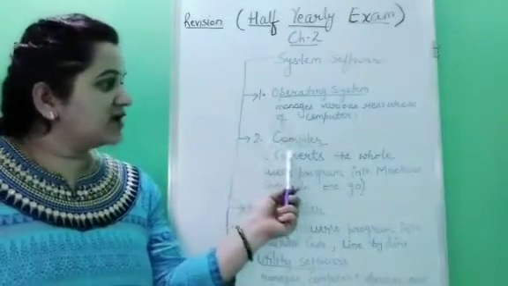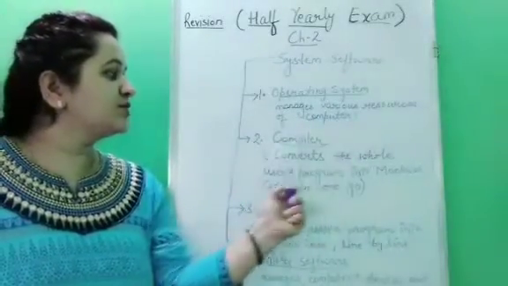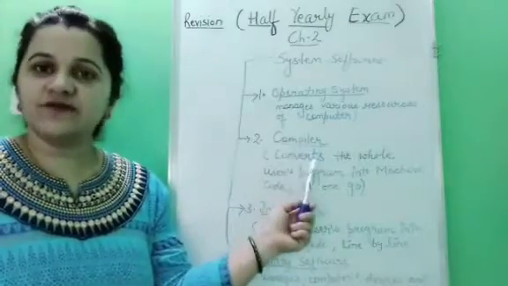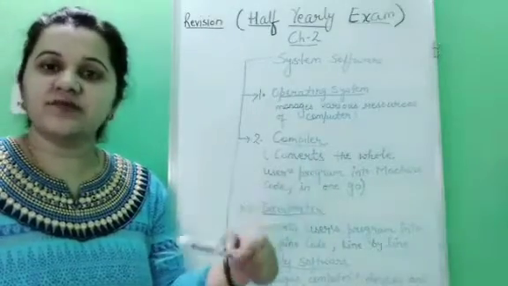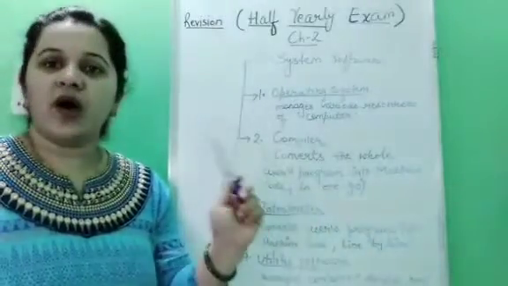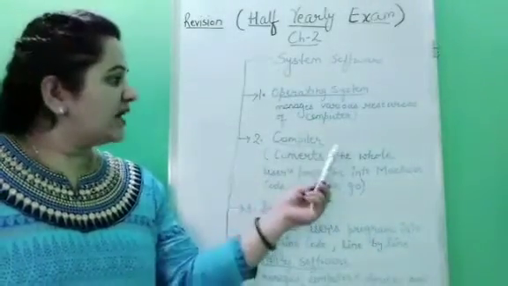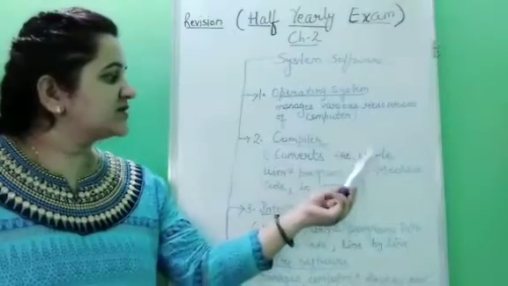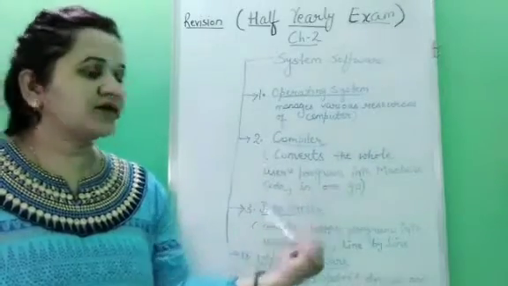A compiler converts the whole user's program, means the set of instructions which the user writes, into machine code in one go. Now, children, why is there a need for a compiler, and what is a user's program, what is a machine code?